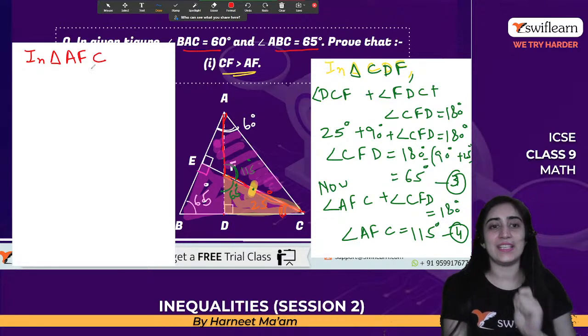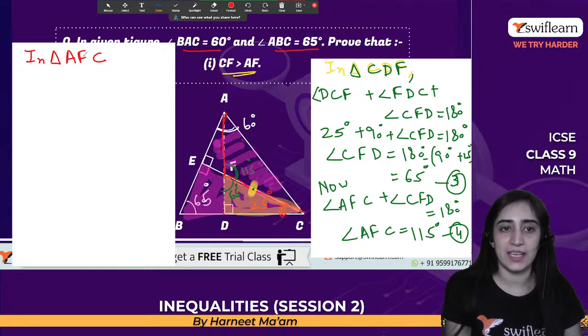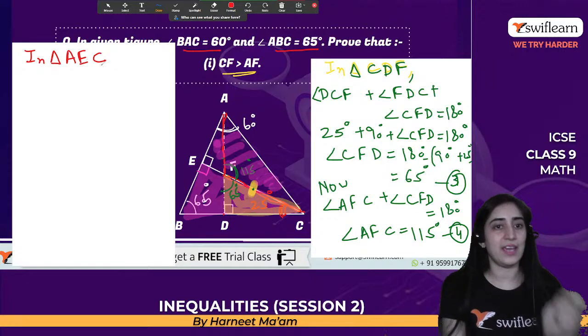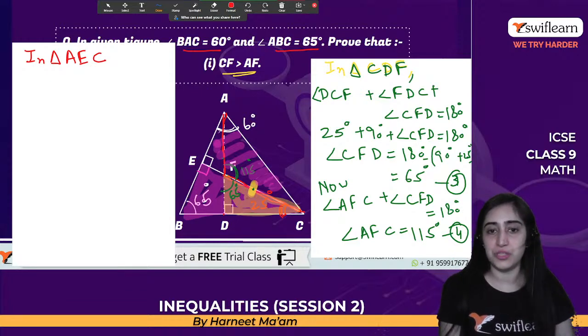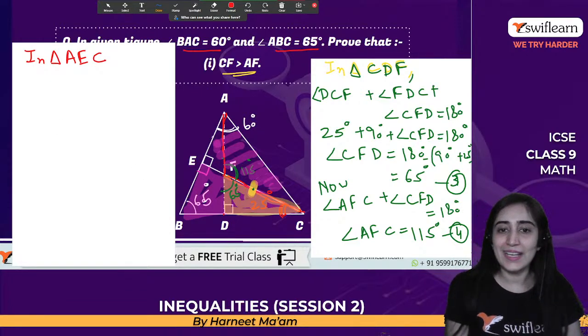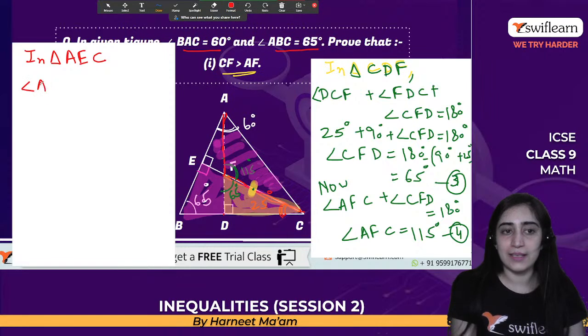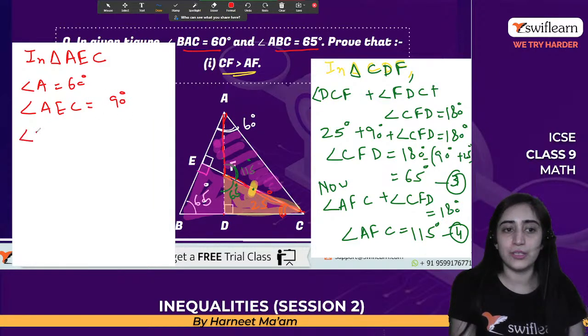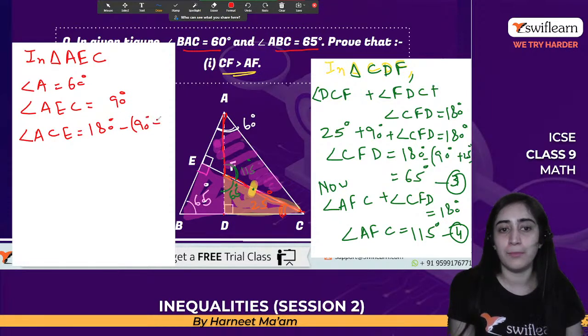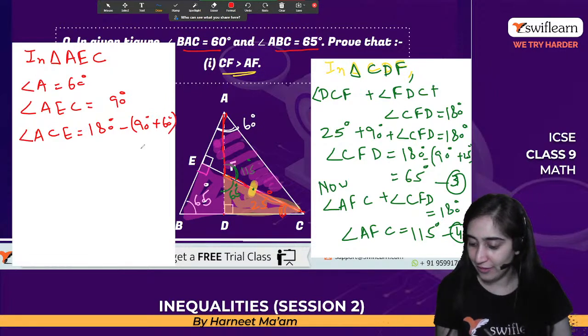All right. And ACE. First of all, let's say ACE. So AEC or ACE. First we are talking about this triangle which we are doing there. In that case, I know angle A is equal to 60 degrees. That was given. And angle AEC is 90 degrees. What do I know? I will get to know that angle ACE will be 180 degrees minus 90 degrees plus 60 degrees. Right? Am I right in this?